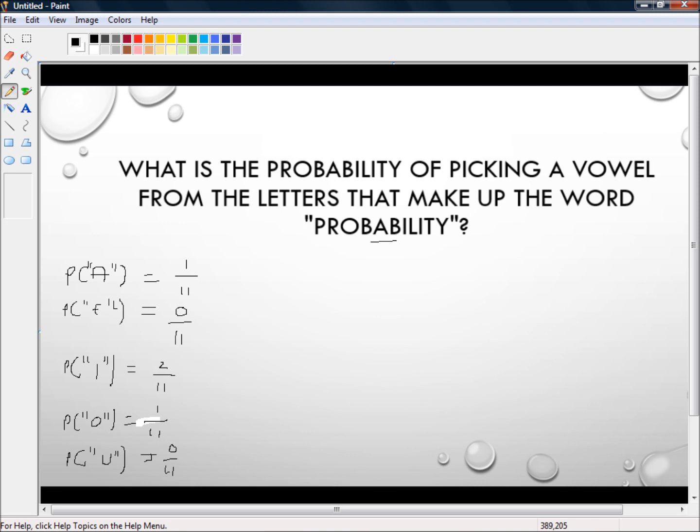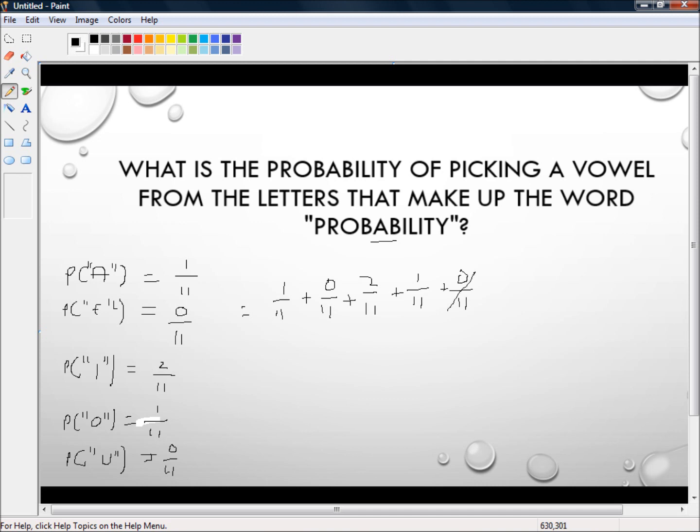So the probability of picking a vowel from the letters that make up the word probability is equal to 1 over 11 plus 0 out of 11 plus 2 out of 11 plus 1 out of 11 plus 0 out of 11 minus the probability of a letter being A, E, I, O and U, which of course is 0, so we can say minus 0 out of 11, but we don't need to subtract 0 out of 11 because that really doesn't count.